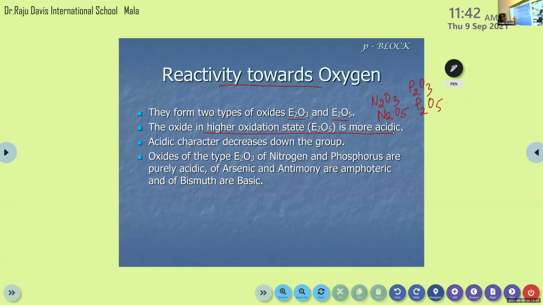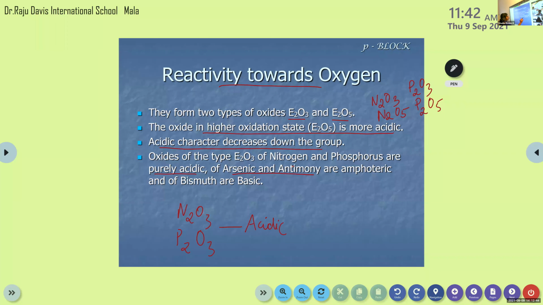Then their acidic character decreases down the group. When we are moving from nitrogen towards bismuth, this acidic character decreases. The oxides of the type E2O3 of nitrogen and phosphorus are purely acidic. That means N2O3 and P2O3, they are purely acidic.